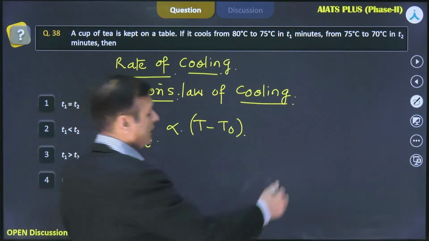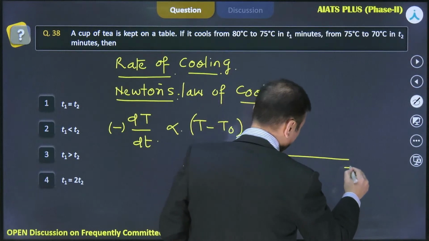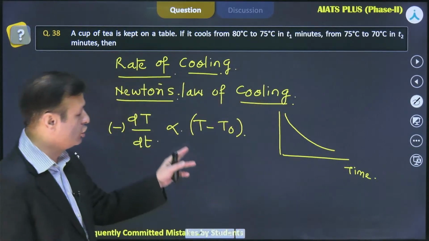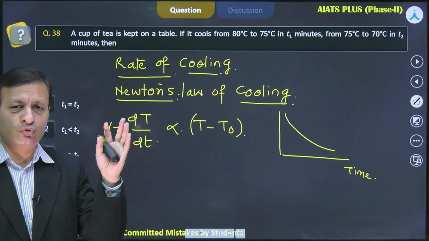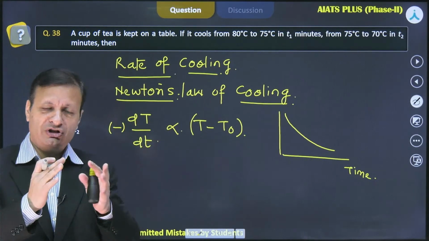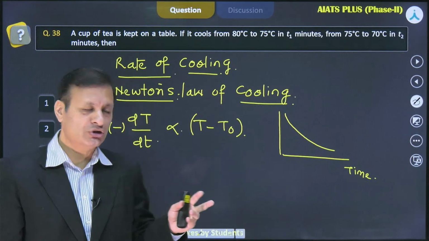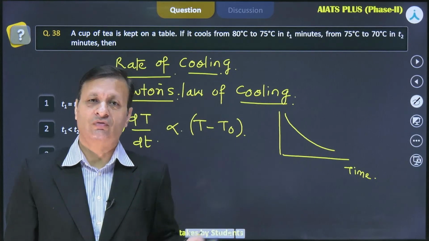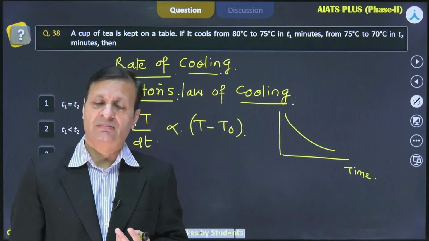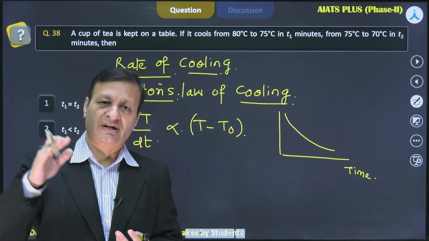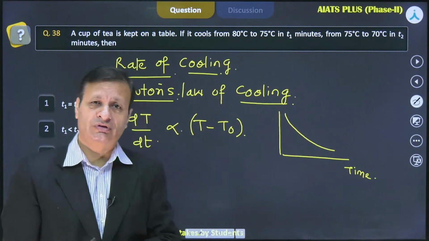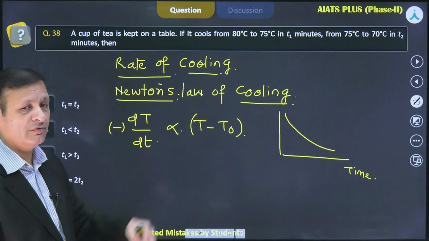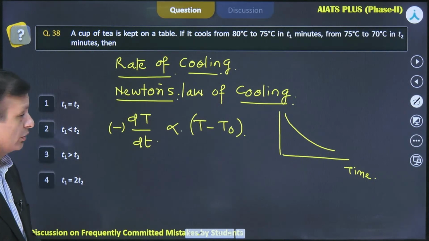And you know, with time, this rate keeps on decreasing. As you move closer to your surroundings, the rate of cooling keeps on decreasing, because initially the absolute temperature of your body is more with respect to your surrounding temperature, so the rate of cooling would initially be fast. But as the body keeps on cooling, its temperature difference with respect to the surroundings keeps coming down, keeps decreasing. So that is why the rate of cooling would definitely be slower with the passage of time.